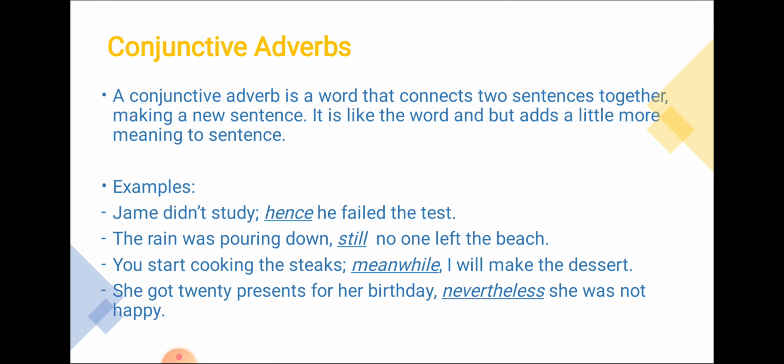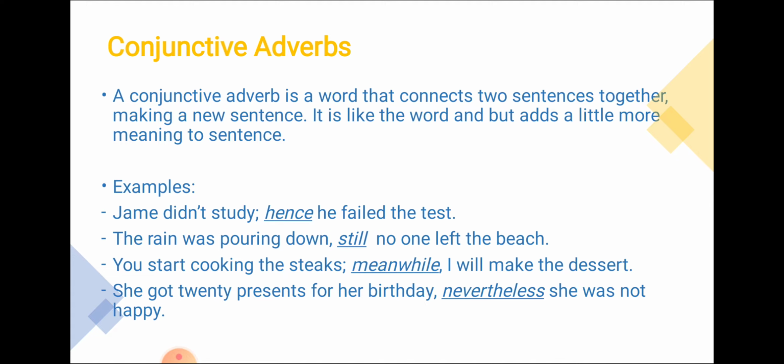Next is conjunctive adverbs. So it is a little bit different. It is a word that connects two sentences together like connectors. Make a new sentence. It is like a word, but it adds a little more meaning to the sentence. It is a connector in use, which is joining two sentences, but it gives some additional or some more meaning to the sentence.